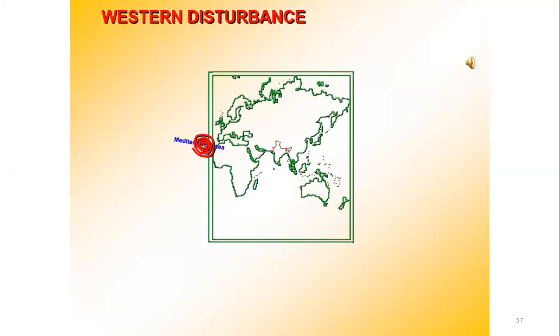So this is the Mediterranean Sea over here, and the westerly winds are brought in from the Mediterranean region and influence the weather of the north and northwestern regions of India.